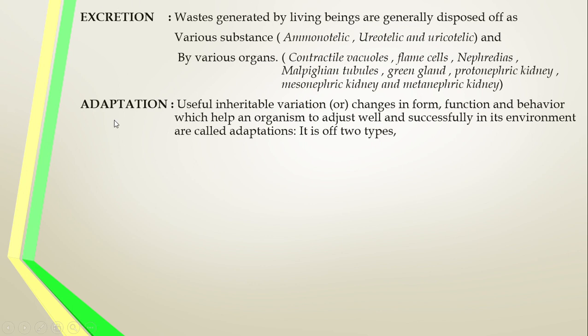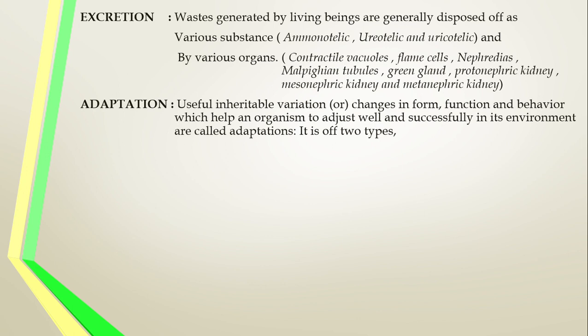So what is adaptation? Useful inheritable variation. That is very important. Such variations are going to be inherited generation after generation. So useful inheritable variations are the changes in the form, function or behavior of an animal which help an organism to adjust well and successfully in its environment, and are called adaptation.